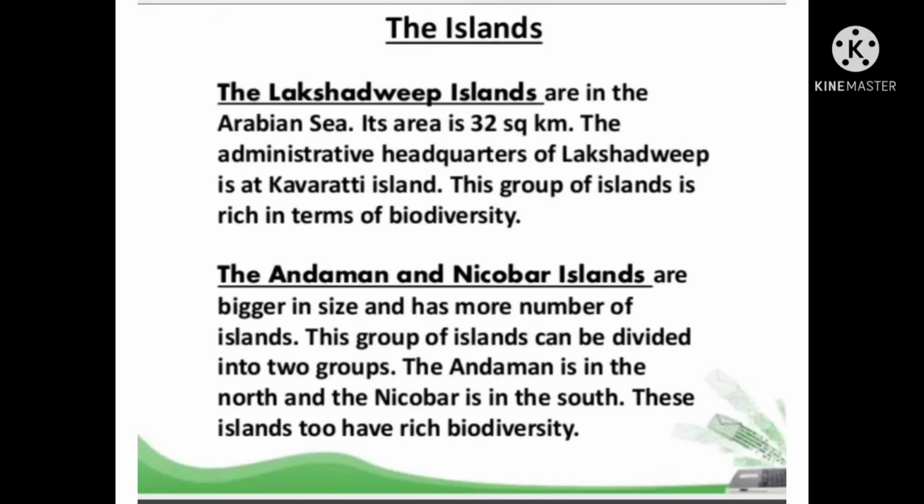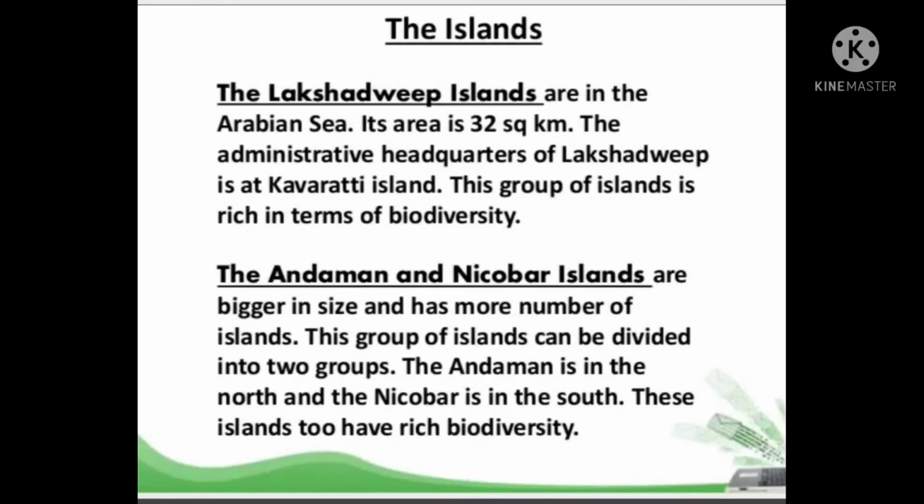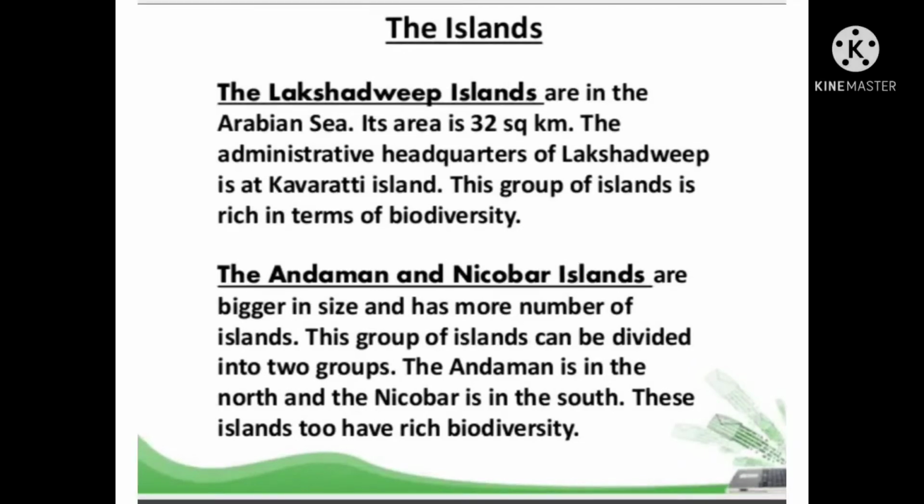Next, we are going to discuss the Andaman and Nicobar Islands. They are bigger in size and have a larger number of islands. This group of islands can be divided into two groups. The Andaman is in the north and the Nicobar is in the south. These islands too have rich biodiversity. So let us discuss these two island groups in detail.